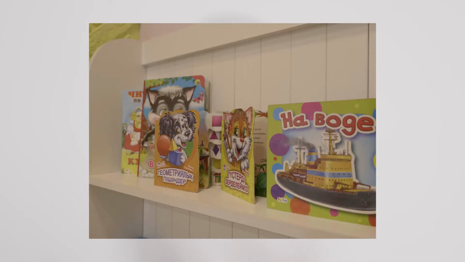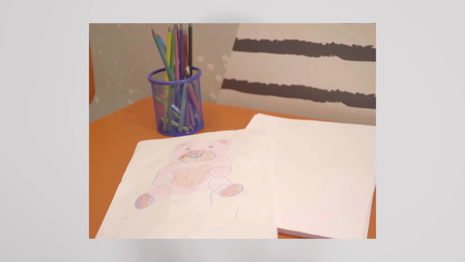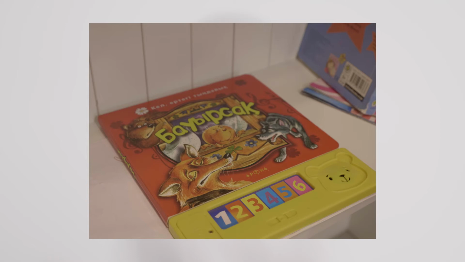The next question is about presence of toys, coloring books, paints and pencils. Young visitors are often offered toys or drawing kits.